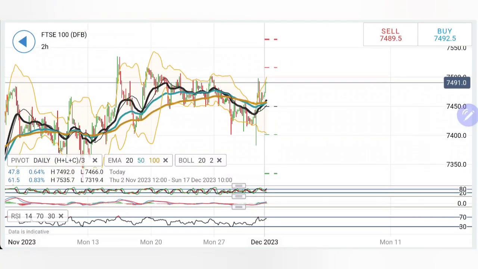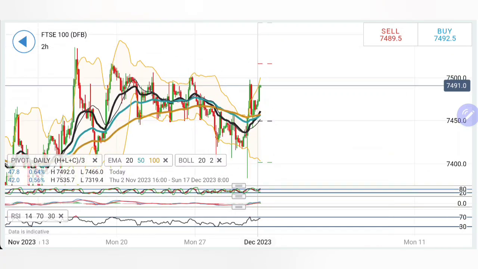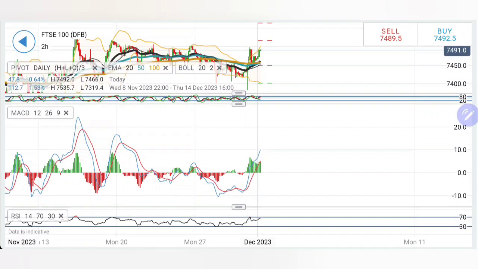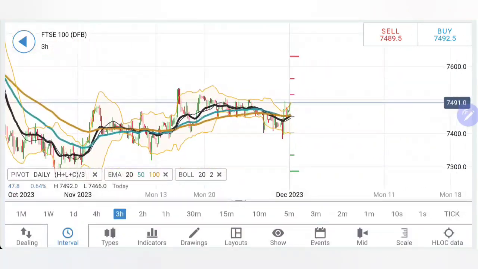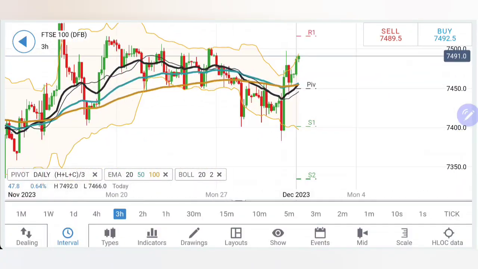Coming to the 2-hour charts, you can clearly see the rise, the retracement, and then the breakout or reversal. But it has to stay above the 7,500-7,520 zone in order to confirm the bullishness. Stochastic rising, MACD is bullish, RSI is looking upwards as well. Similar story on the 3-hour charts, nothing different. The only good thing is that the moving averages are now on the verge of a bullish crossover, sitting at the 7,450-7,460 zone. Also, we must note it has breached this bearish channel and is trying to rise vertically.